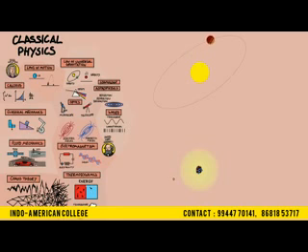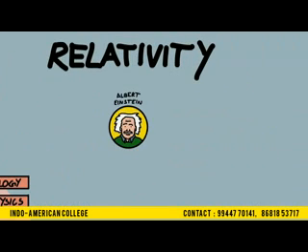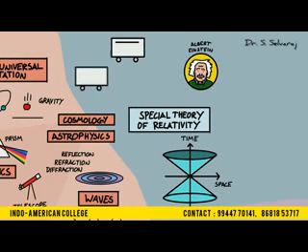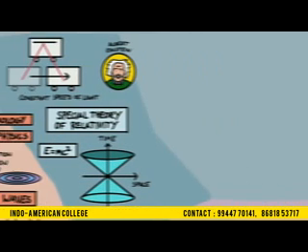Physicists at the time thought that they'd solve and explain these problems soon enough, but poking at them, they unravelled the new domains of relativity and quantum physics and turned our understanding of the universe completely on its head. Albert Einstein was the genius who developed the theories of special and general relativity. Special relativity predicts that the speed of light is constant for all observers, which means that when you travel really fast, weird stuff starts happening, like time slowing down. It also states that energy and matter are different aspects of the same thing, through the famous formula E=mc².